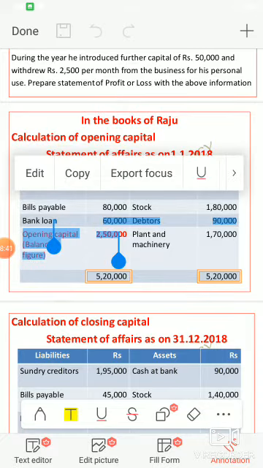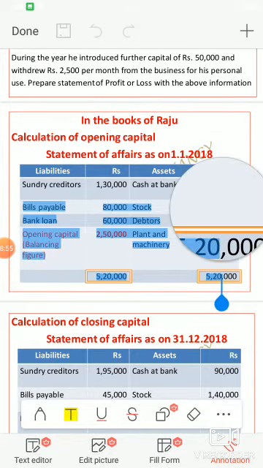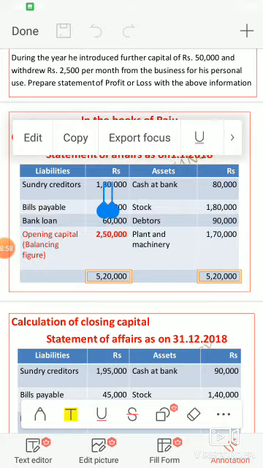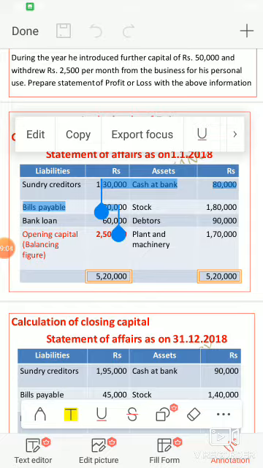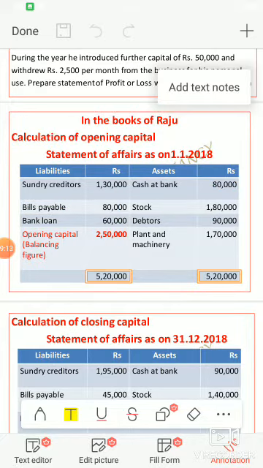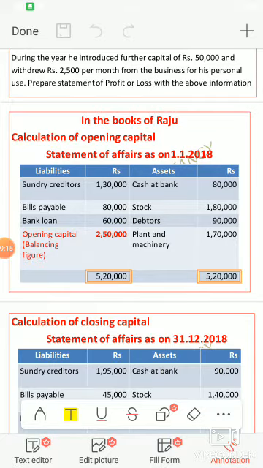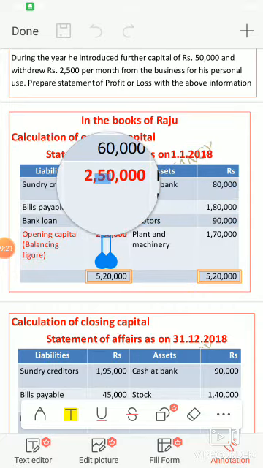Here you are going to apply the equation. The equation is capital equals assets minus liabilities. First we have to add all assets, then add all liabilities, then apply the equation assets minus liabilities, and you will get the capital. When you use the opening information, you will get the opening capital. So opening capital is 2,50,000.